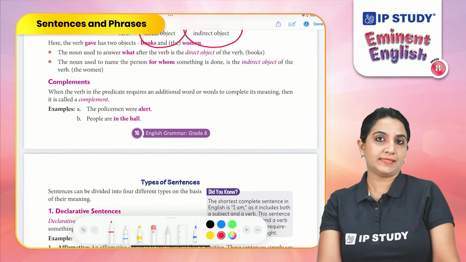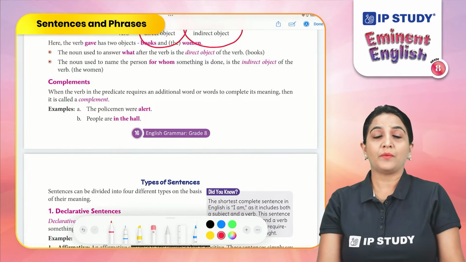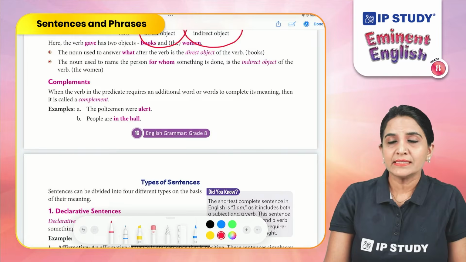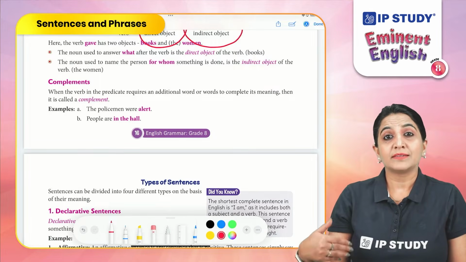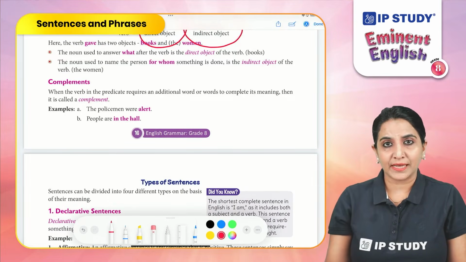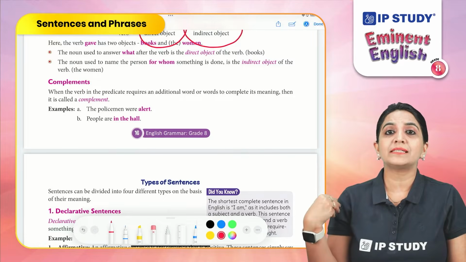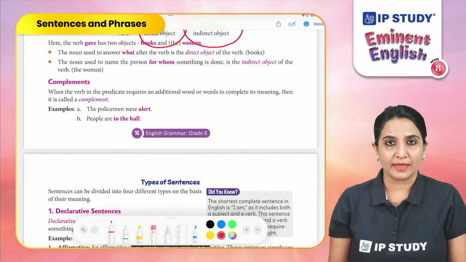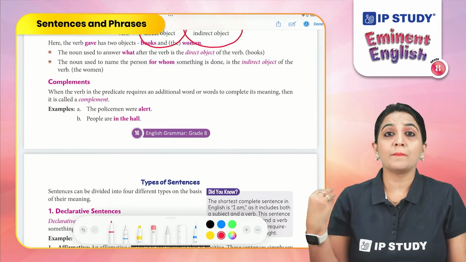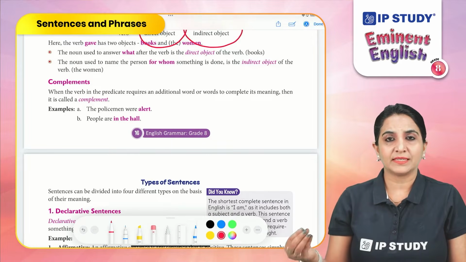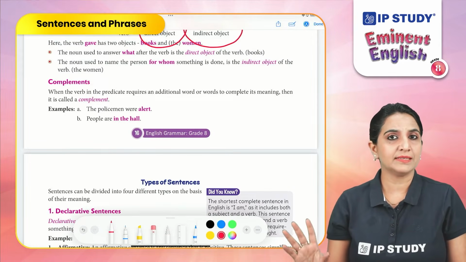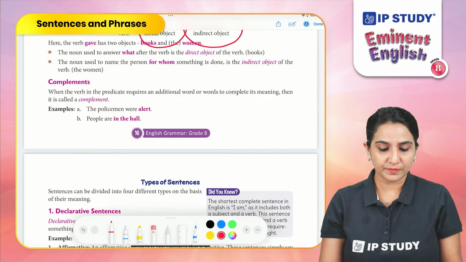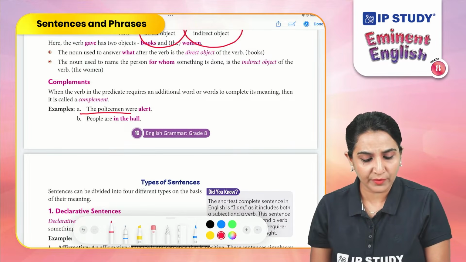When the subject in a sentence describes a state or describes something which is complementing the subject, that is a complement in the sentence. For example, the policemen were alert.